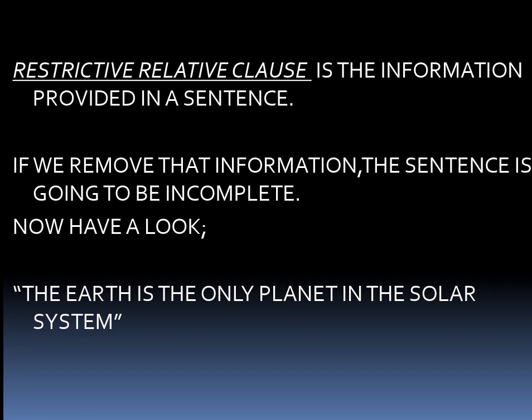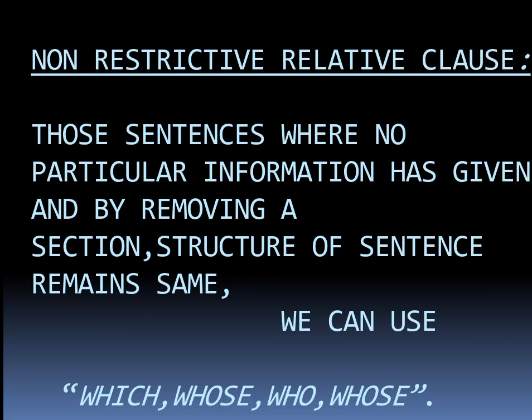So in a sentence, wherever we remove the restrictive relative clause, and the information given is removed, and that deteriorates the structure of the sentence or the meaning of the sentence, we use that in all those sentences. Now come the non-restrictive relative clauses. जो sentences जिनके अंदर ऐसी information नहीं होगी, जिसको remove करके भी अगर हमारे sentence का structure same रहता है, meaning same रहता है, वहां पे हम which का इस्तेमाल कर सकते हैं, who का इस्तेमाल कर सकते हैं, whom का कर सकते हैं और whose का कर सकते हैं.